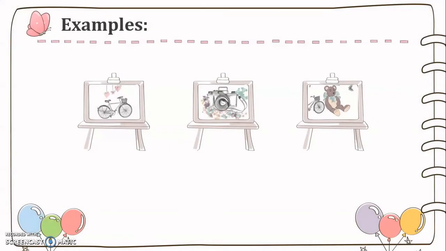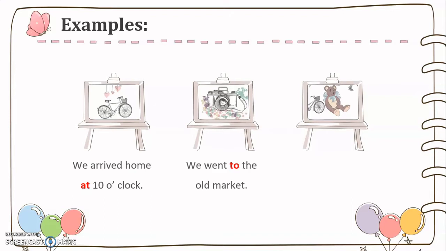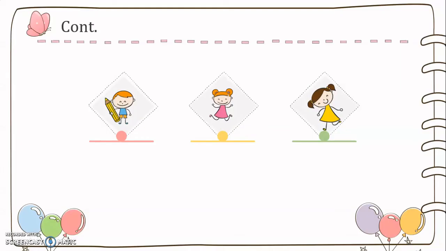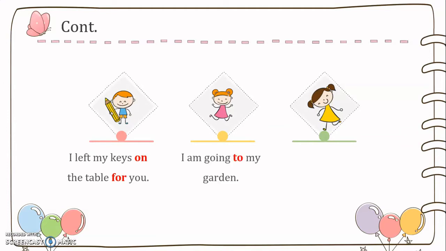Let's see some examples. I put the prepositions in these sentences in bold with red color, so try to recognize them. We arrived home at 10 o'clock. We went to the old market. I went to the football match instead of my brother. I left my keys on the table for you. I'm going to my garden. The bus stop is in front of the post office.